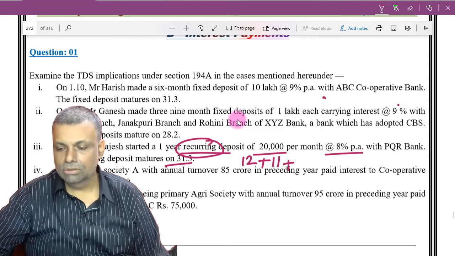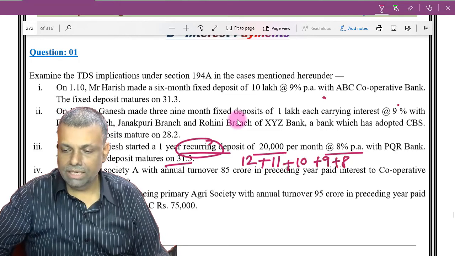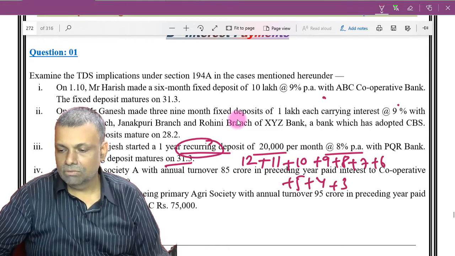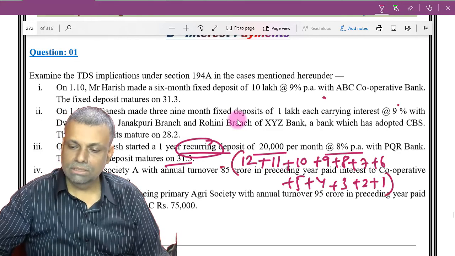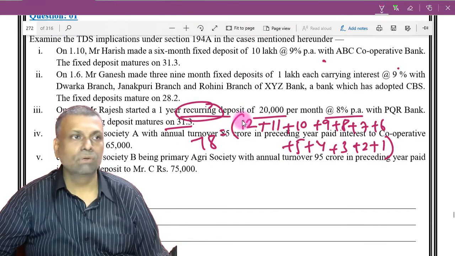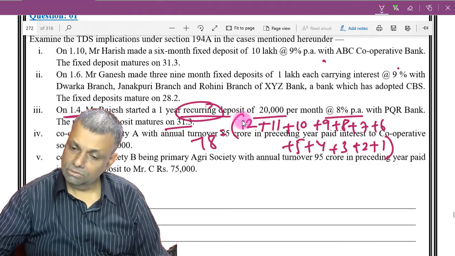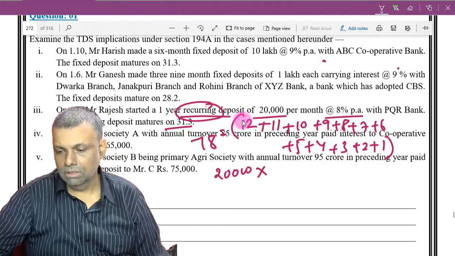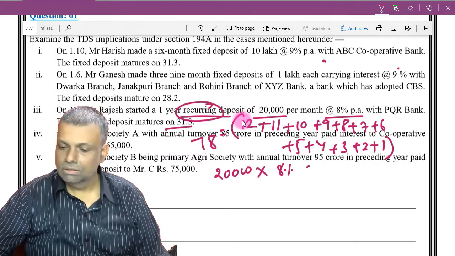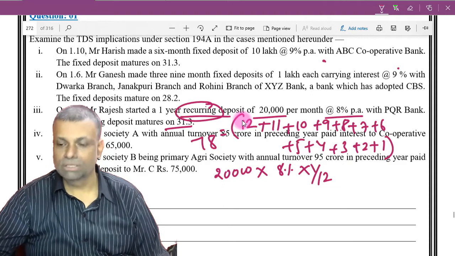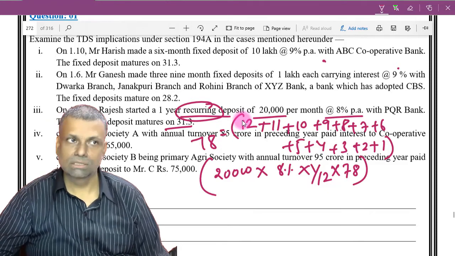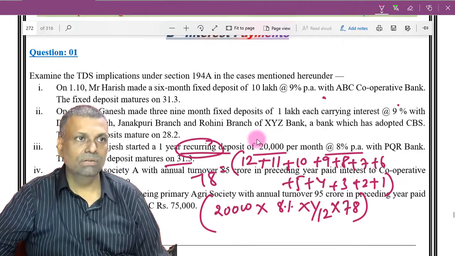11 months, like this. Okay, so 12 plus 11 plus 10 plus 9 plus 8 plus 7 plus 6 plus 5 plus 4 plus 3 plus 2 plus 1. This is the total number of months, 78 months, for which you are going to get this particular interest. So you will calculate interest as 20,000 multiplied by 8% per annum, multiplied by 1 by 12, that is going to be interest for 1 month, and multiplied by 78. This is going to be your total interest. Just multiply this particular figure and see how much interest you get.